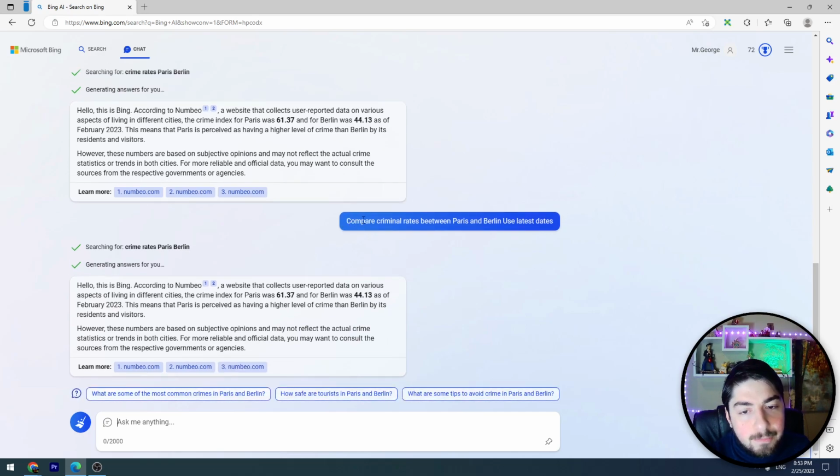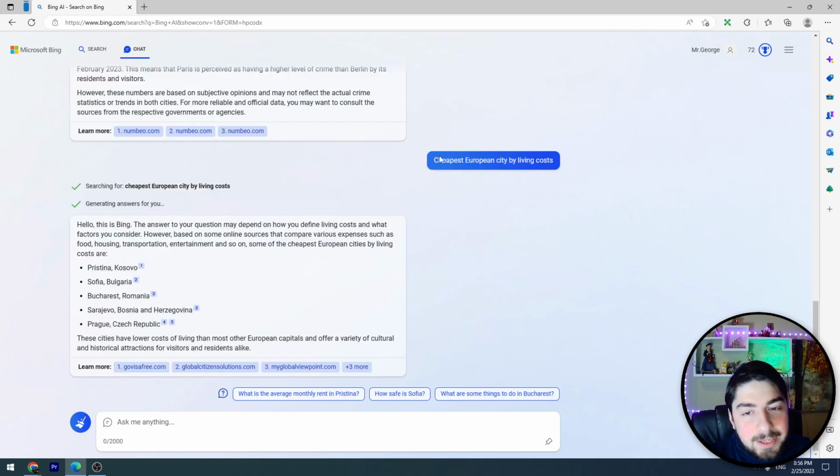We can also ask Bing AI tool to compare some information to each other. For example, compare criminal rates between Paris and Berlin. Use latest dates. Bing AI tool gave us the response. The crime index for Paris was 61.37 and for Berlin was 44.13 as of February 2023. This means that Paris is perceived as having a higher level of crime than Berlin by its residents and visitors.